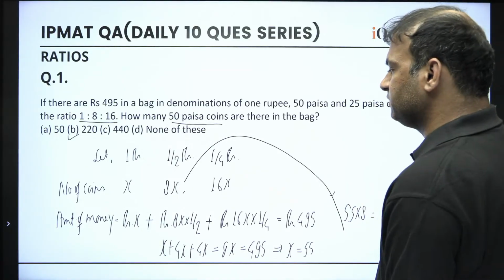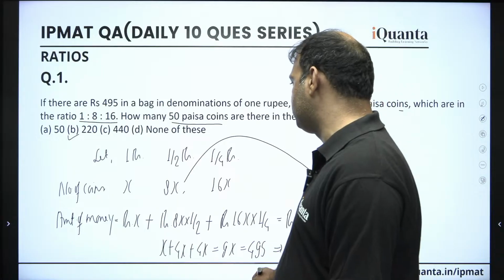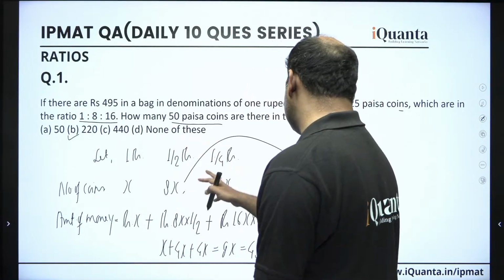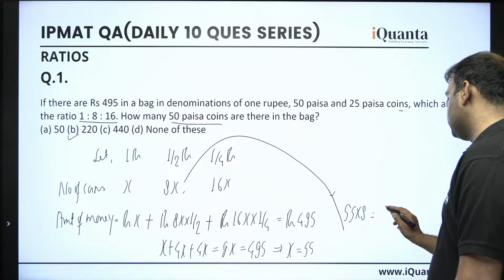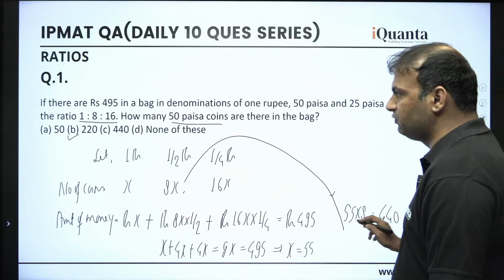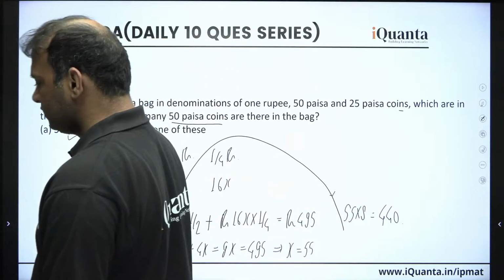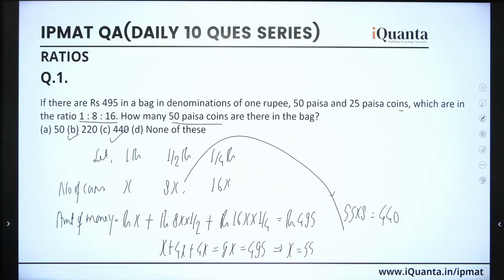Okay, just a second. x is 55, that's true, right? And this is 8x. So 55 8s is 440. Alright, so guys, the answer is not 220 actually, it should be 440. Okay, the correct answer is 440.